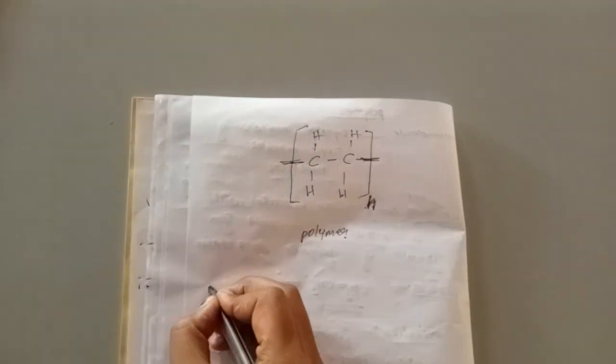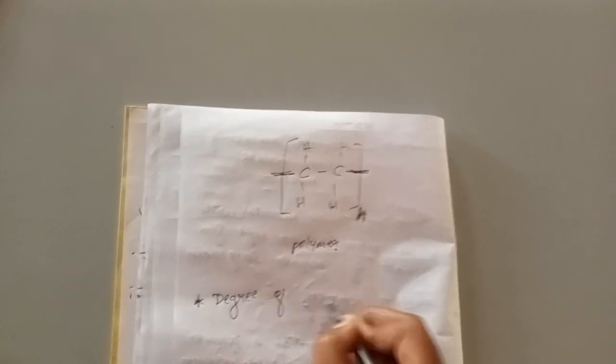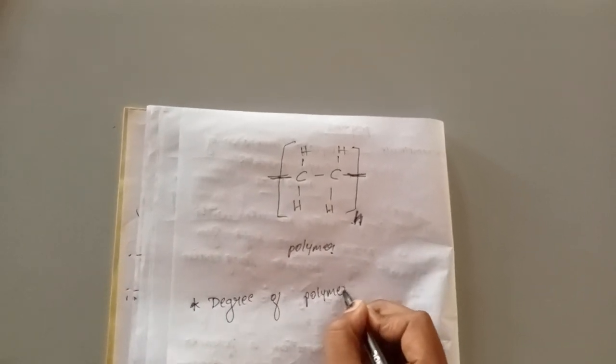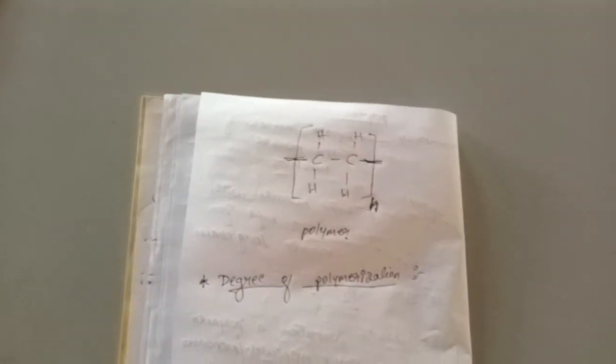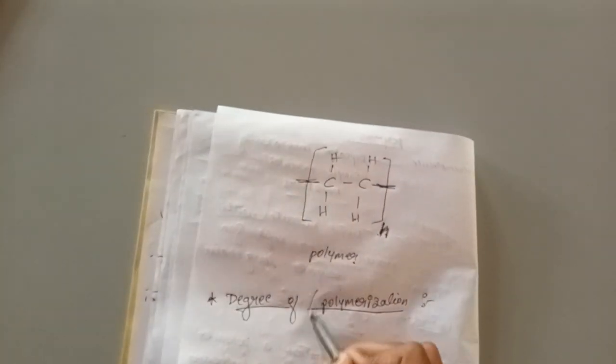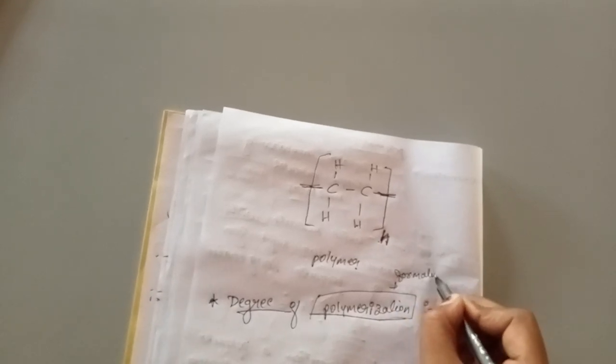Now let us see the definition of degree of polymerization. What is this degree of polymerization? Have you heard about the degree of polymerization anywhere? Absolutely. So polymerization means the formation of polymers, right? So how can we form the polymer? By the repeated combination of monomers we can form the polymers, right?